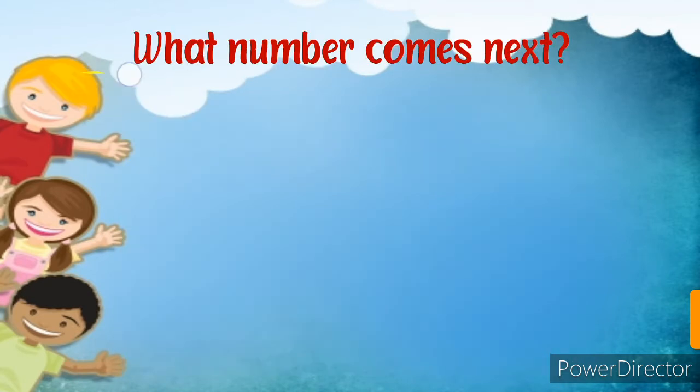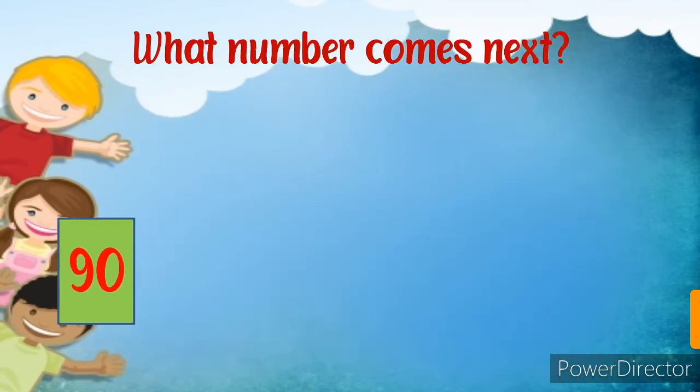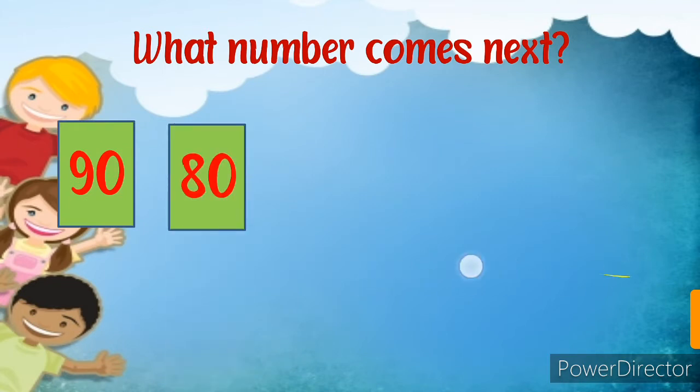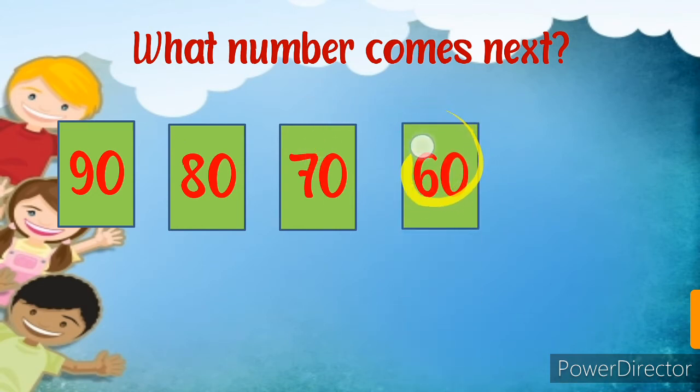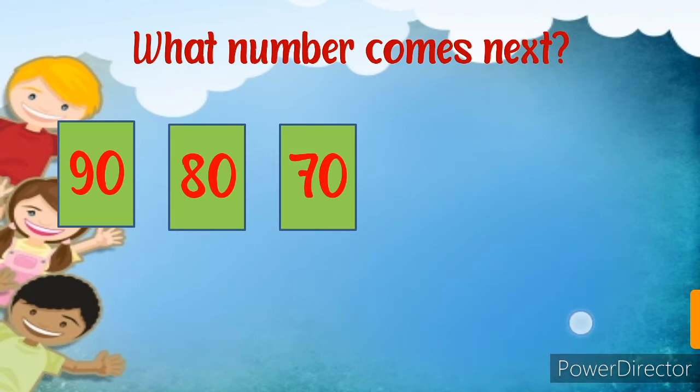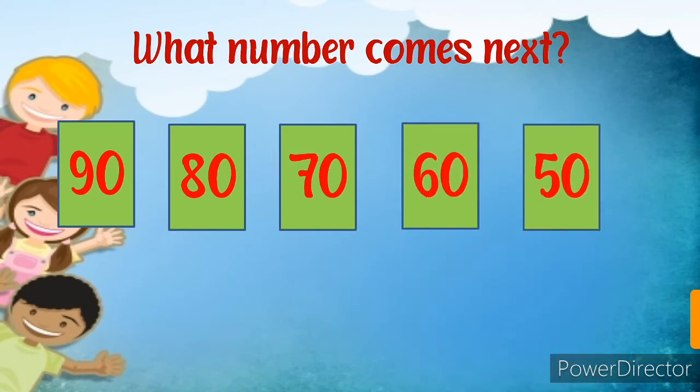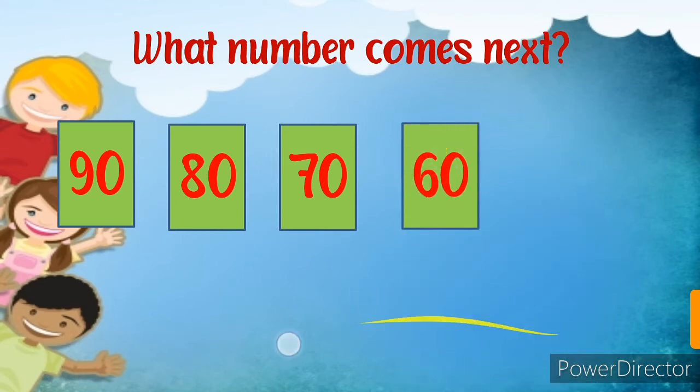Now what number comes next? Let's see. 90 is here, then 80 and 70. What is this? This is backward counting of 10. 90, then 80, then 70. Then which number will come? After 70, backward 10, 60. Then after this, backward 10, 50.